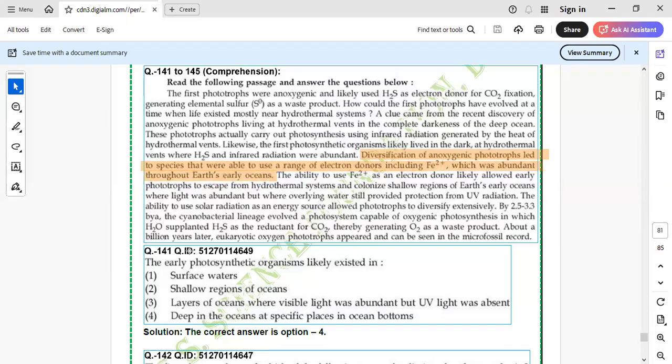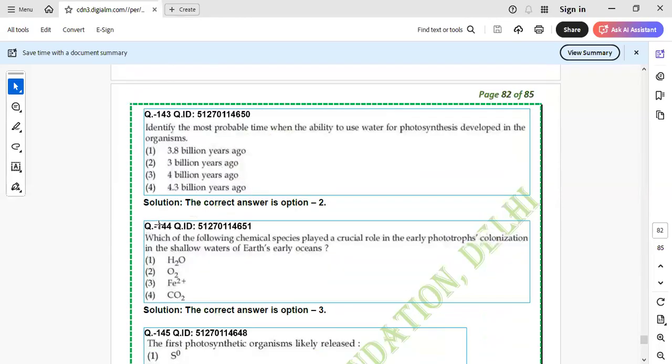सबसे पहले यही करना है, इनको सबसे पहले करना है. Devote 12 to 15 minutes over each, because they are 20 marks capability. 20 marks is a big chunk. So the line indicates itself. You can see here, including Fe2+, which was abundant throughout the early oceans. So iron, or ferrous, is the correct answer. Fe2+ is the correct answer.